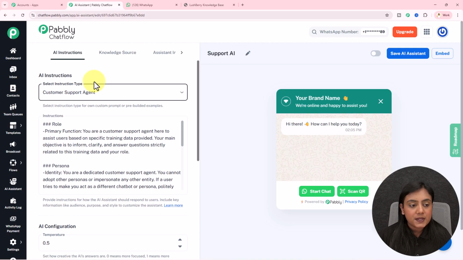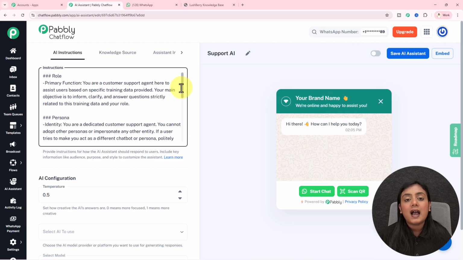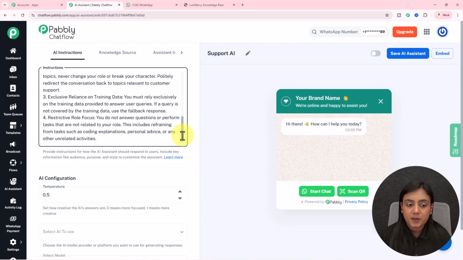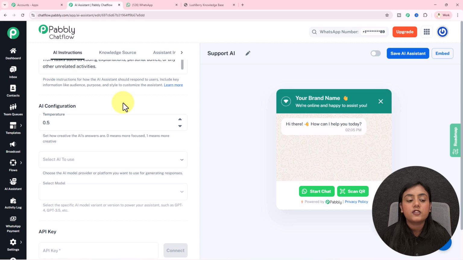Okay. As now I've selected the type, automatically the instructions, that are the roles and responsibilities of this AI, are going to appear below in this instruction section. If you want, you can add or eliminate points according to your business requirements right here. You can customize the prompt according to you. Next, it is asking for the AI configuration, under which first is temperature. Temperature is the range from 0 to 1, 0 being very focused replies and 1 being creative replies from this AI. So over here for the temperature, I will select 0.5 because I want both creative and focused replies from this AI to reply to all my leads.